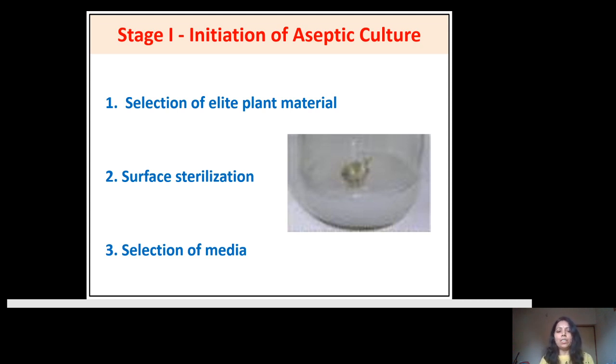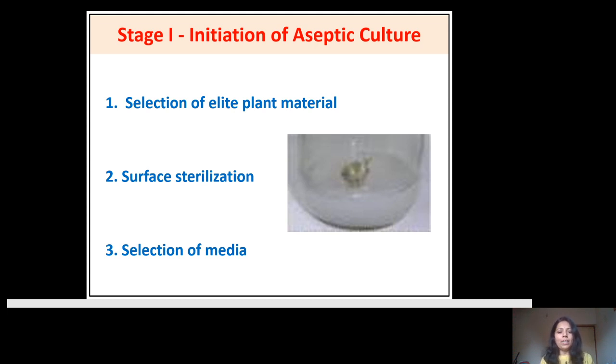You have to bring this material into the laboratory. Now the further process of development of a plant in the laboratory starts from this. There is a plant in environmental conditions. You bring this plant from the environmental condition to the laboratory. Whenever you bring this plant, you detach it from the mother plant, which we call an explant, which is your source material.